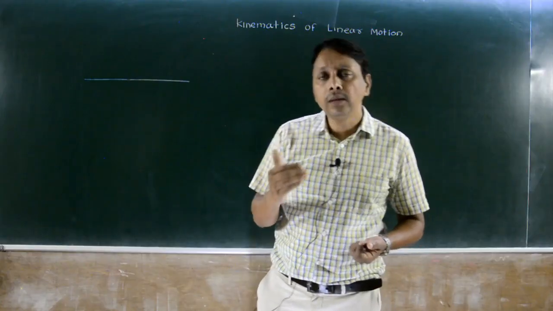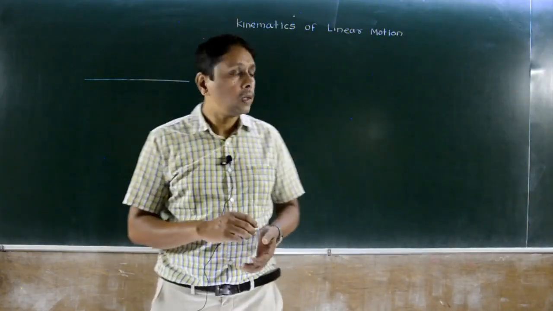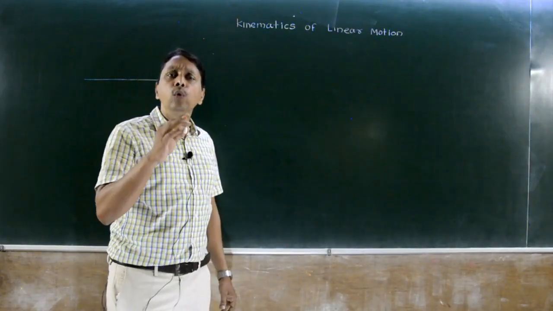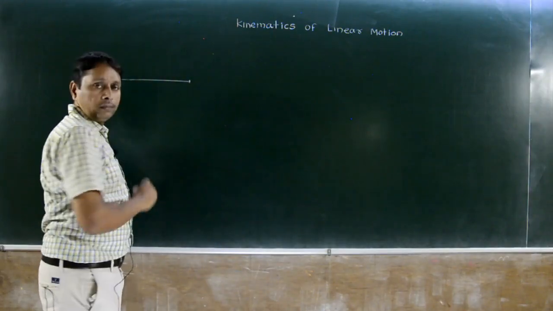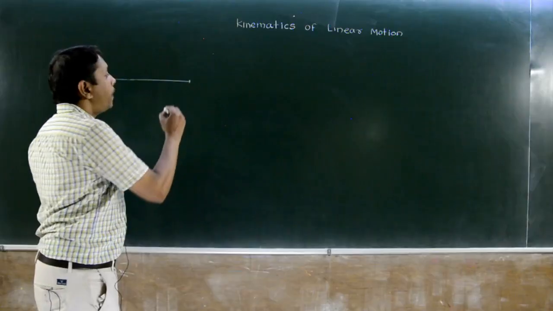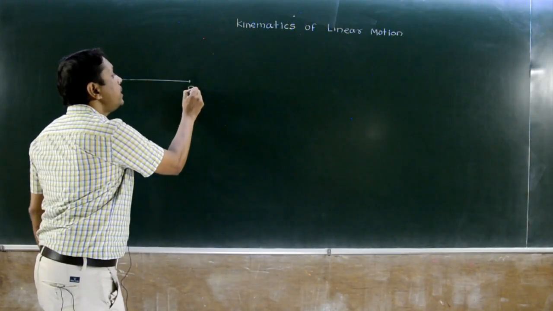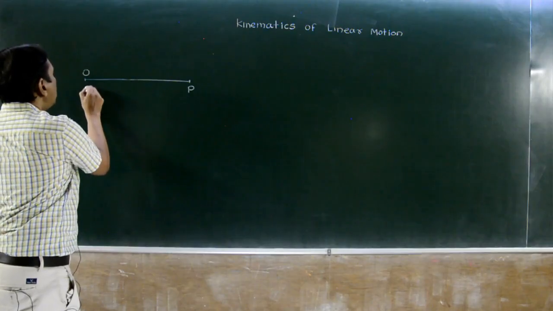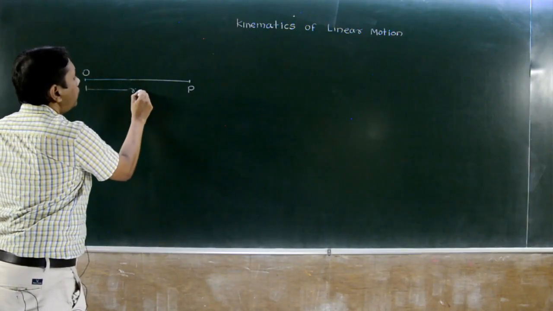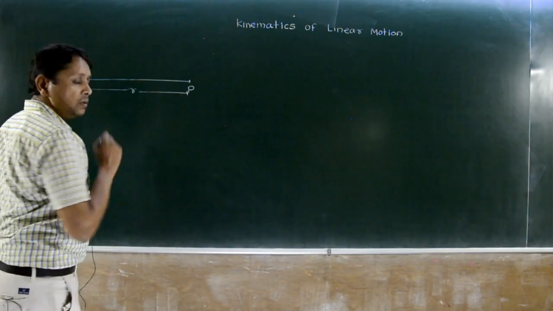So let's start with motion. When we say motion, what do you mean by position? A particle or body is at P, at a distance R from origin.